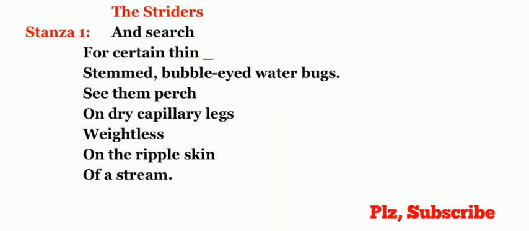So here the poet says, if you want to search for the striders, for certain thin-stemmed, which means they have very thin limbs, like legs and hands, bubble-eyed, and their eyes are like water bubbles, water bugs.